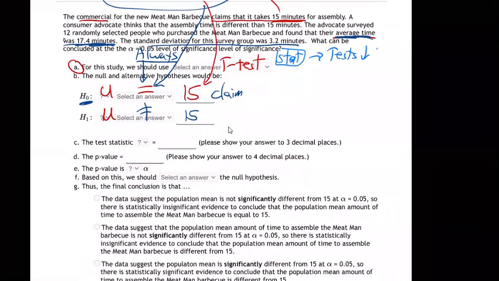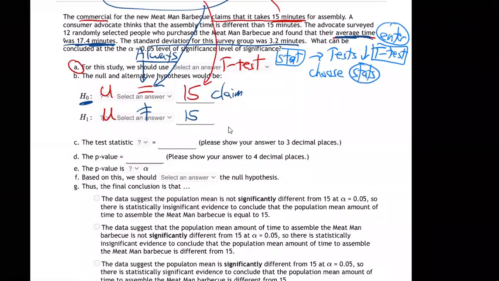Let me try that again. T-test, and hit enter. So that's what it told us to use, the t-test. Hit enter. And then choose stats.